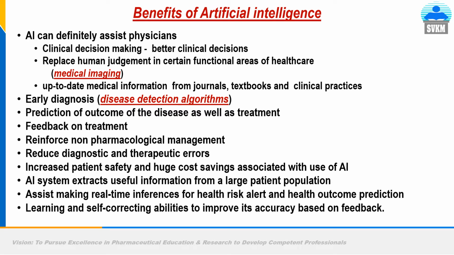They can help in early diagnosis, that is called a disease detection algorithm, much before the actual setting in of the disorder. Again, I will give the example of Google. Google has designed an algorithm which can tell the person what type of disorder, preferably cardiovascular or heart problems, or diabetes related complications, one can develop well in advance just by scanning the retina of the person.